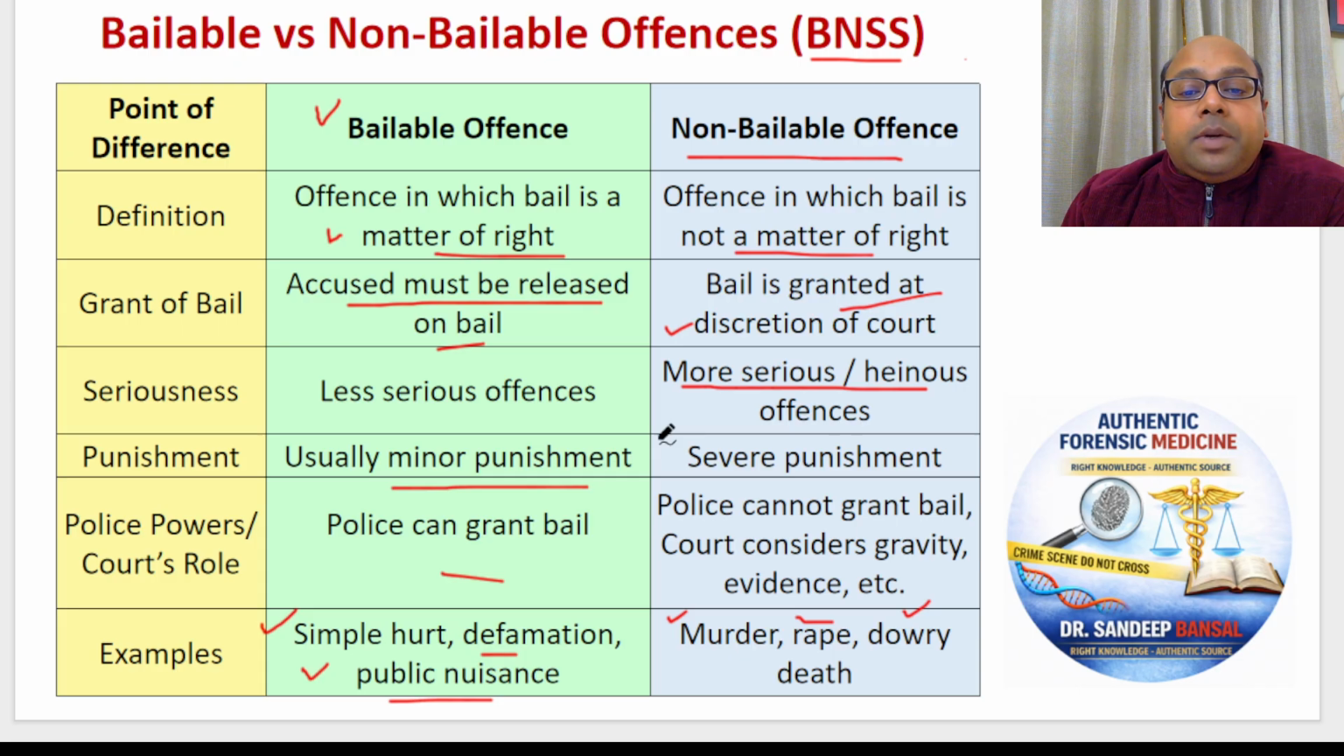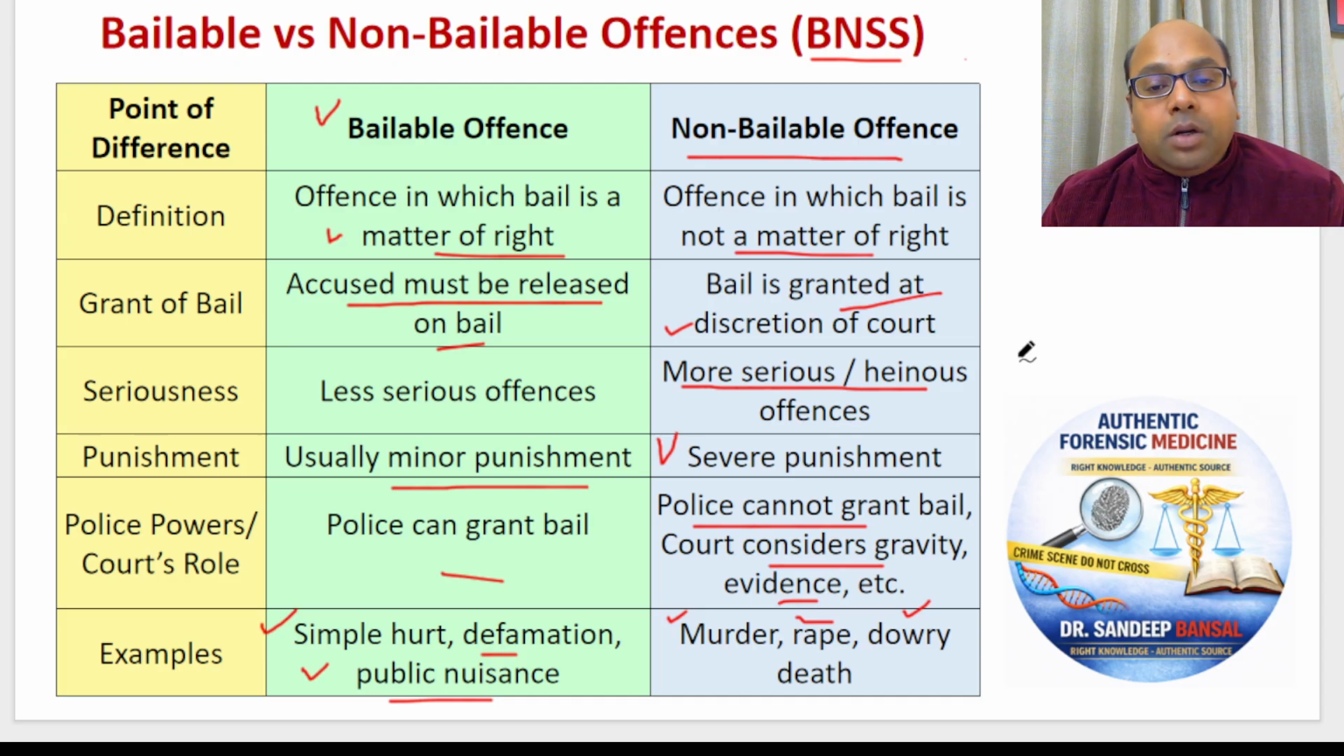In these cases, punishment is very severe. Police cannot grant bail. Court considers gravity and evidence to grant bail. So, in serious offences, the bail is not a right. Court will decide whether the person should be given bail or not. But in minor, small offences, police has the right to give the bail, and person usually gets the bail. So these are the bailable and non-bailable offences.